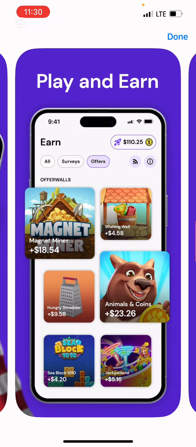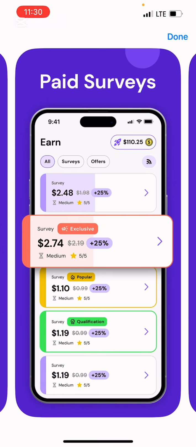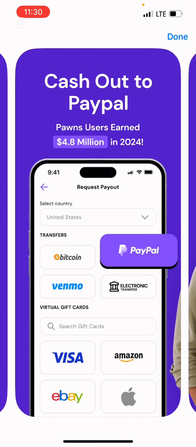Then play and earn. So you can play games, you can share data, that's network. You can also do surveys, right? So we are not after games and all those stuff. You're after surveys, right? So paid surveys, you can see these are the surveys, right? You can see $2 surveys and so on. Don't worry yourself, we're heading there. Now you can see cash out to PayPal. Pulse users earned $4.8 million in 2024.